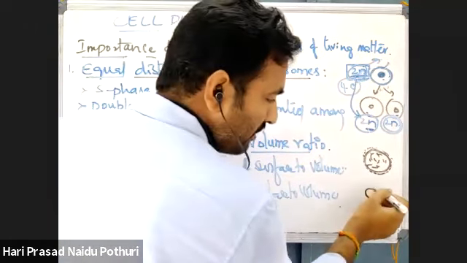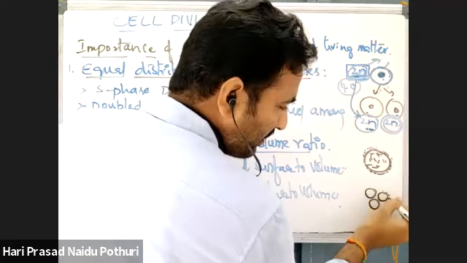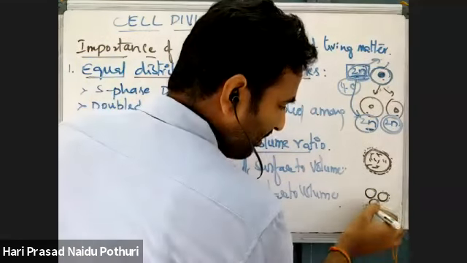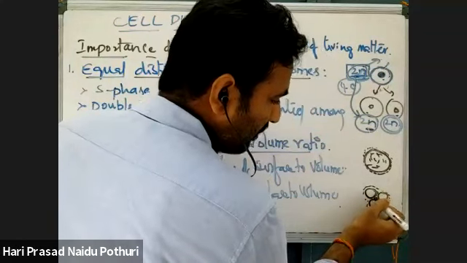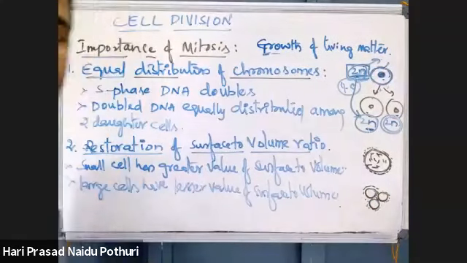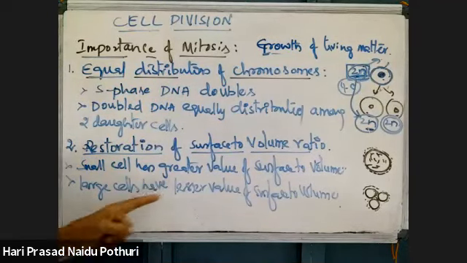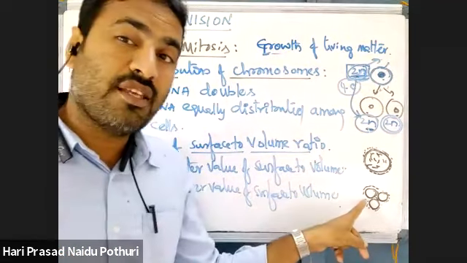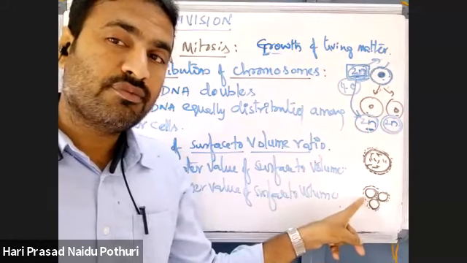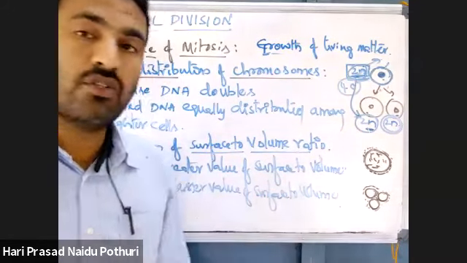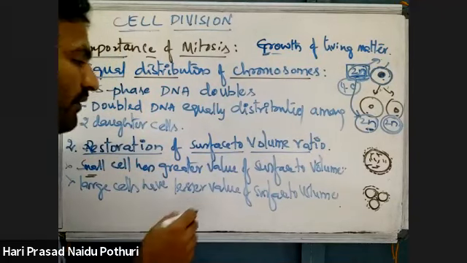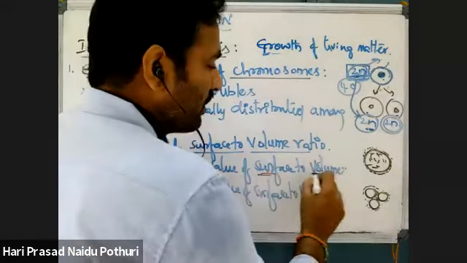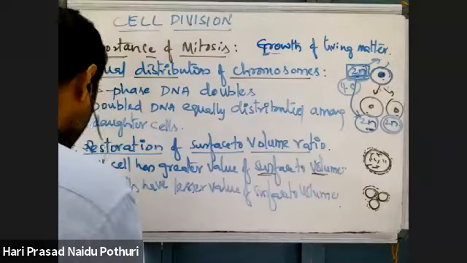But if you see small cells, they have a surface area here, here, here, and this side also, this surface is added. So surface area for small cells is more in a tissue when compared to large cells. So small cells have a greater value of surface to volume ratio, so that